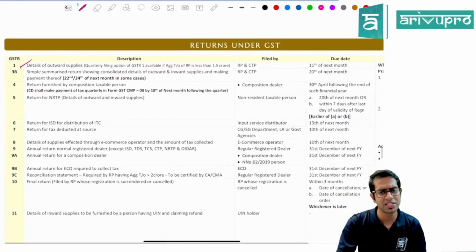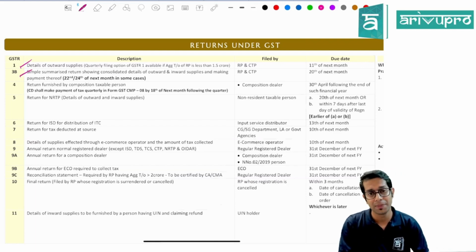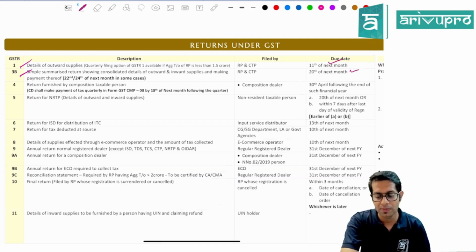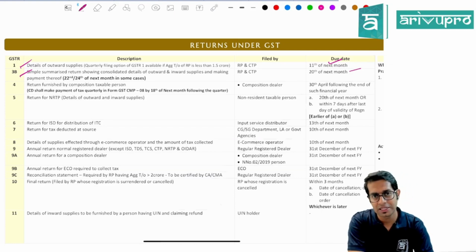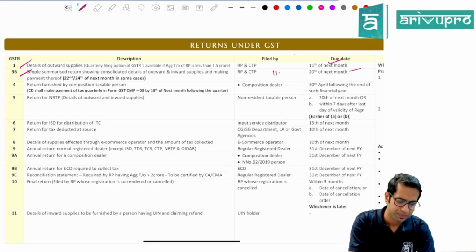GSTR1 is a return for outward supply which is required to be filed by normal registered person. GSTR3B is a summary return for making the payment of tax which is required to be filed by normal registered person. GSTR1 due date is 11th of next month and 3B it is 20th of next month. Now this GSTR1 can also be filed on quarterly basis. In such cases the due date will be 11th of next month following the quarter, and 3B also can be filed on quarterly basis for which the due date will be 22nd or 24th of next month following the quarter.